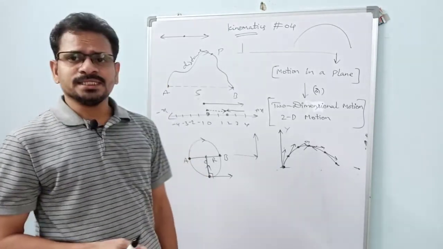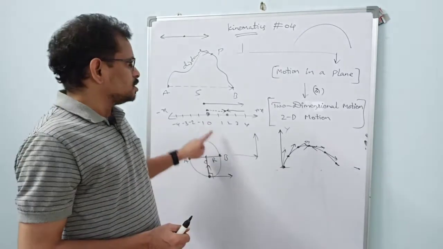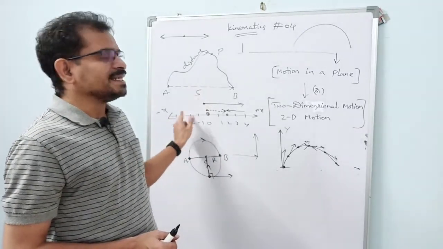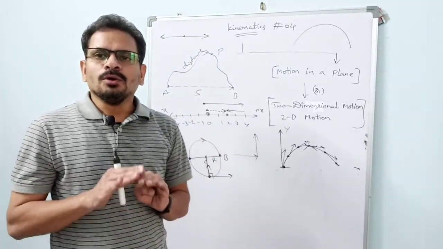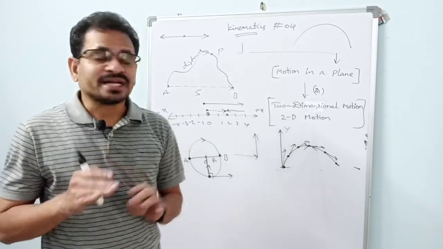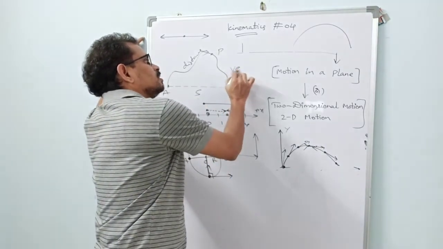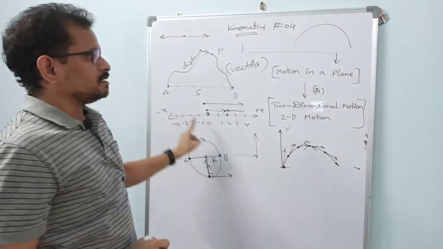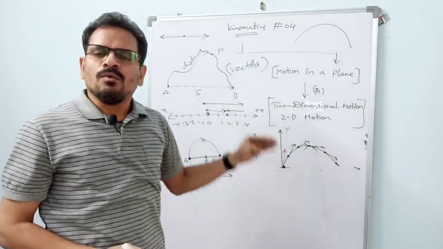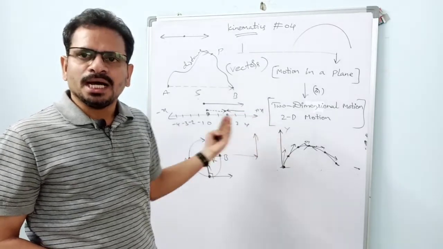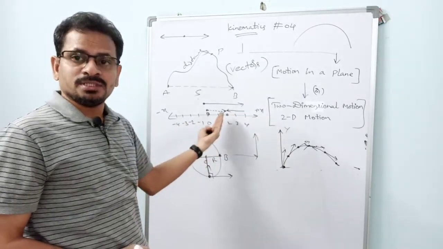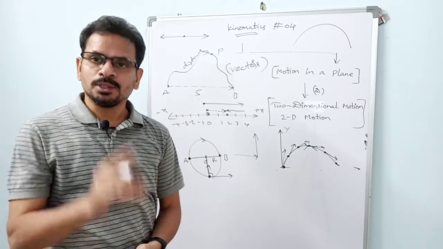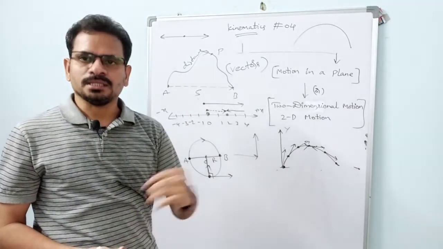One more thing is, to study motion in a straight line, we don't require the knowledge of vectors, because here only two directions are there. One direction is considered as positive, the opposite direction is considered as negative. That's enough. Only two directions are there, so one positive, other negative.